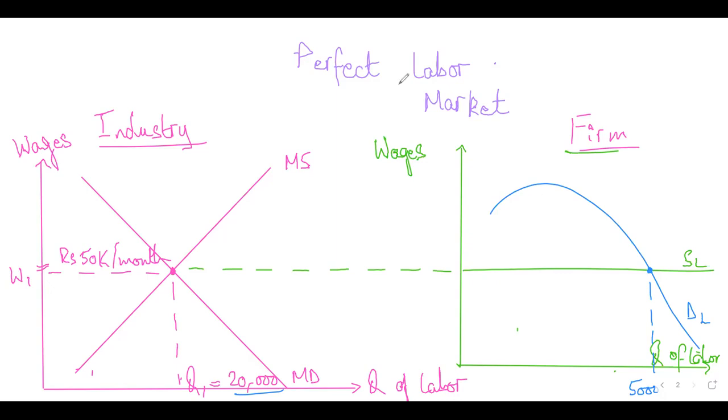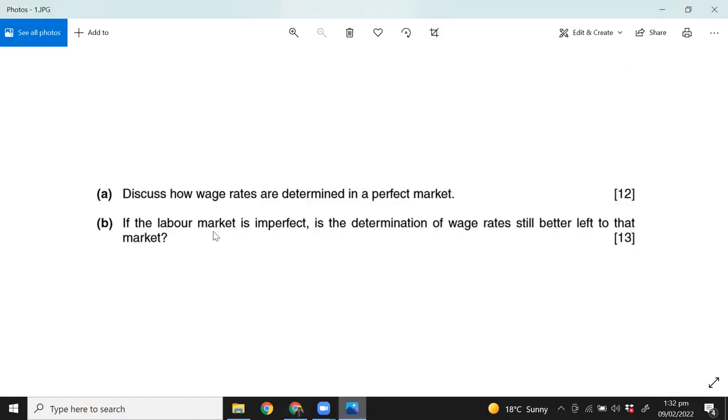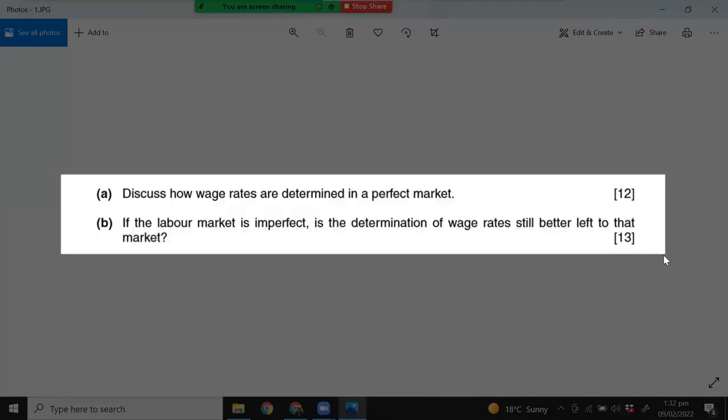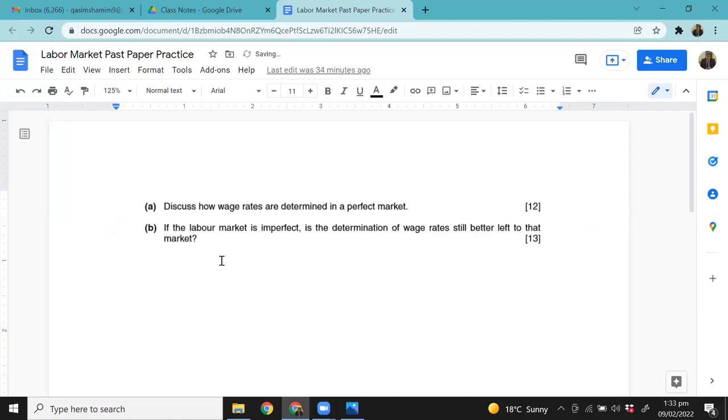Okay, if this is clear, students, then let's get back to our question here. The question is saying, discuss how wages are determined in a perfect market. So let me take a screenshot of this question because we are also maintaining a document for later use. You come here, you post the question over here. Now we are doing the A part.